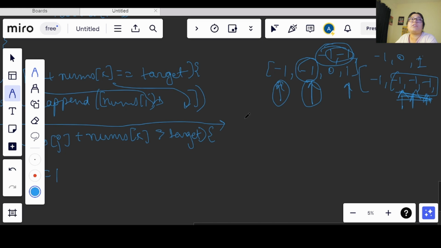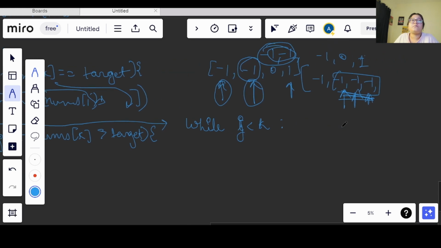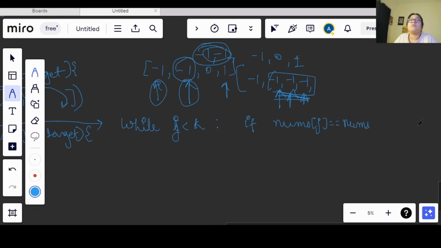So what I can do is, again we will start the iteration, okay. This will help our program become optimized, okay. So we will start from while, and we will go while j is less than k, and what we will check here is the nums at the jth index equals nums of j plus 1.